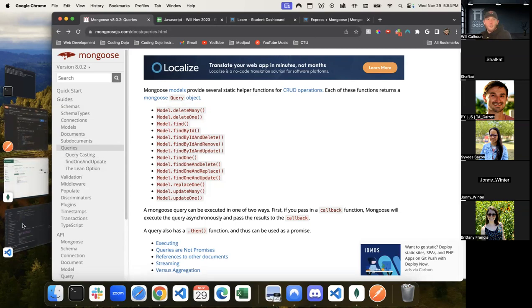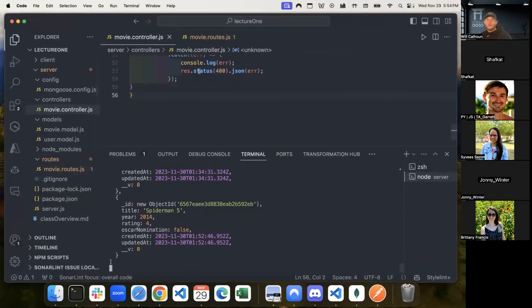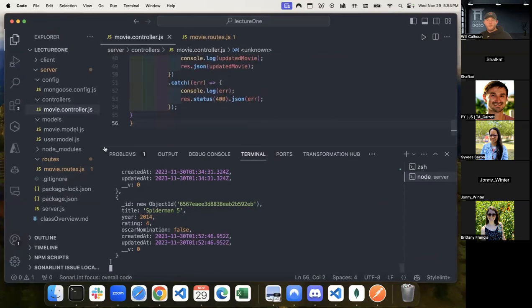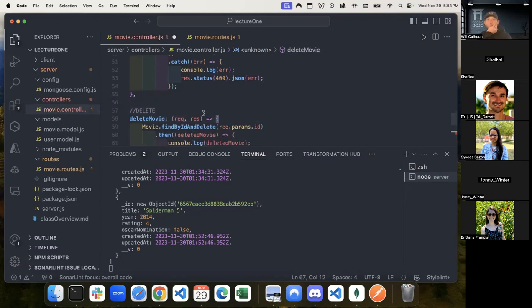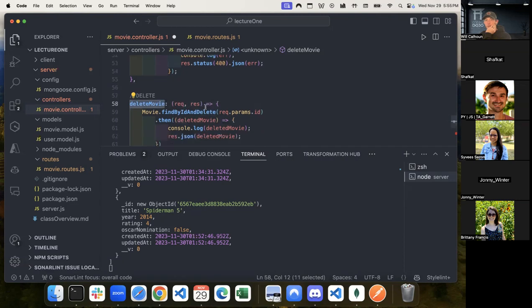So we're going to do our deletion. Let's go to my controller, and I'm going to add a comma because this is all just one big object. I like to say delete. I'm going to say delete movie, where we have req and res. We are finding by ID and deleting in the same way.